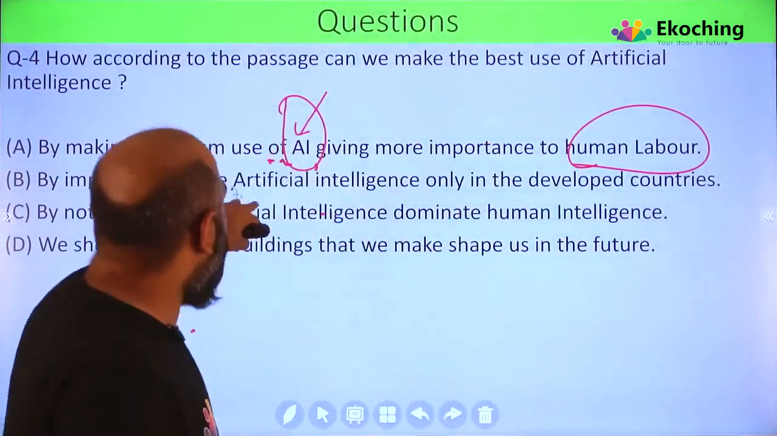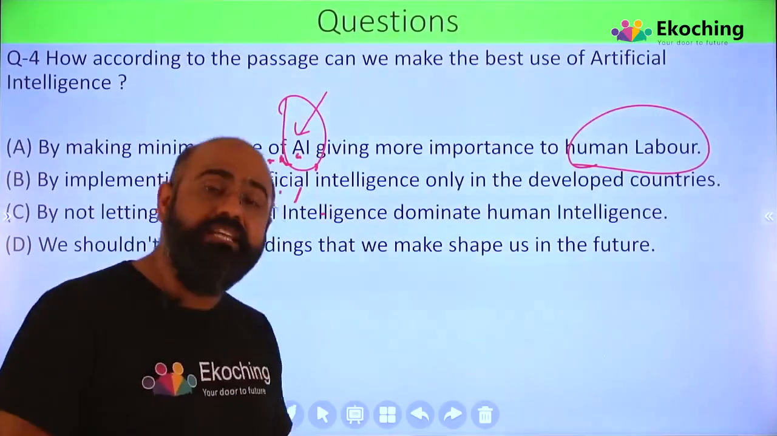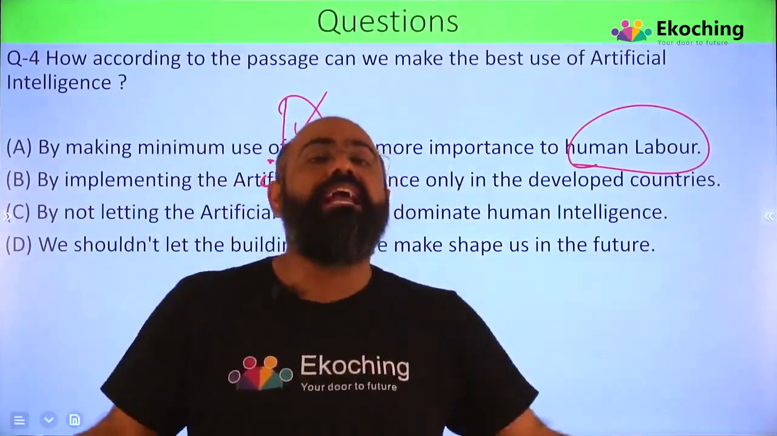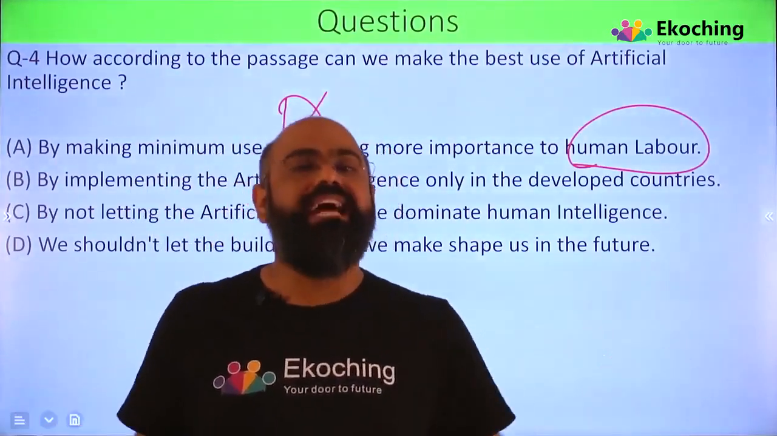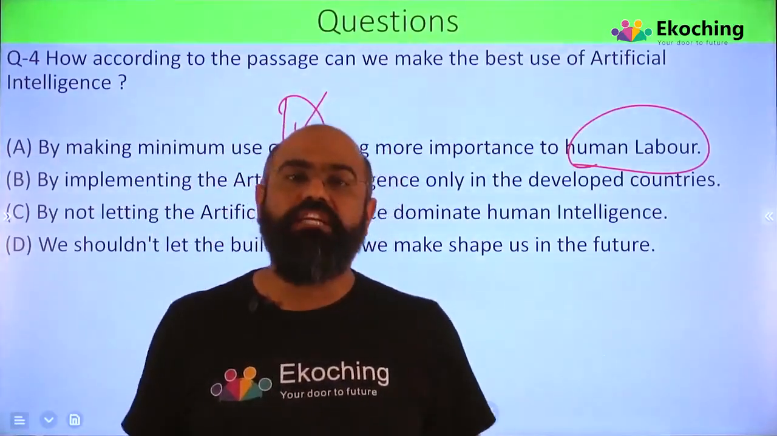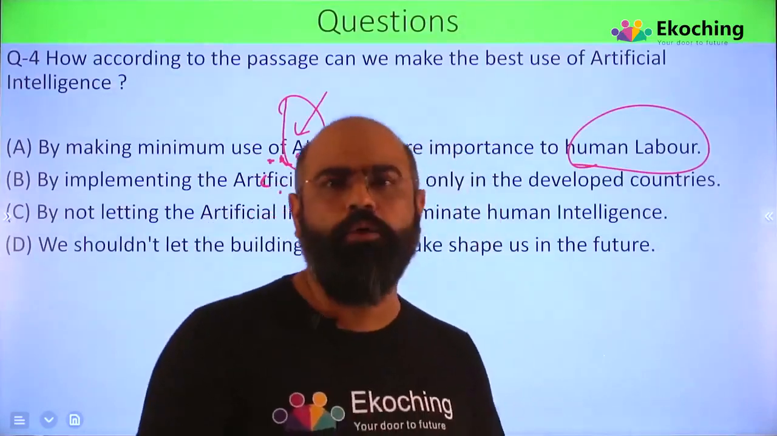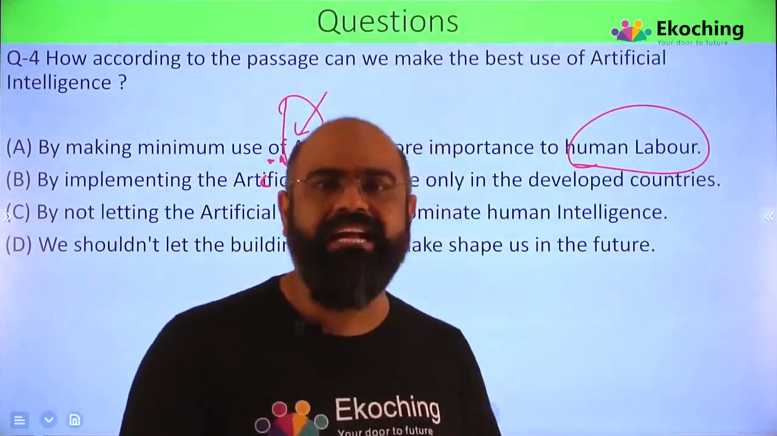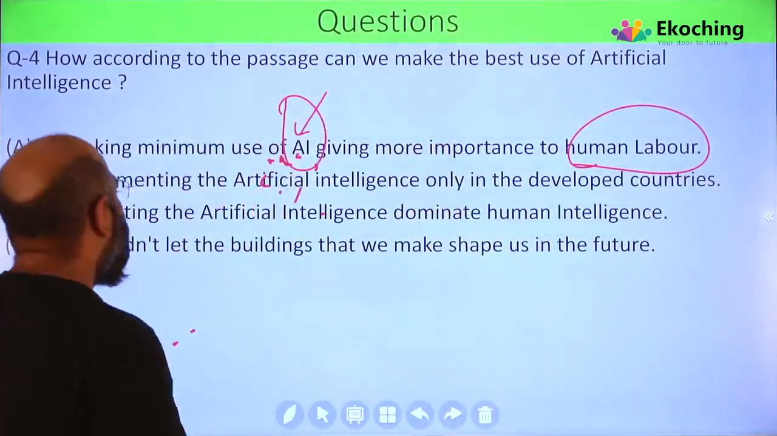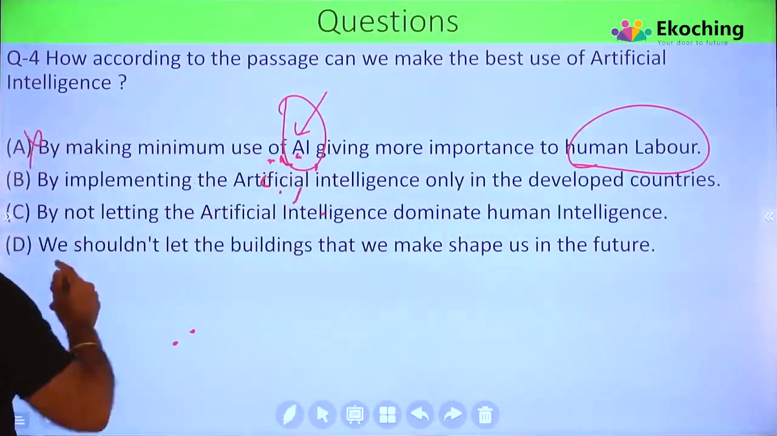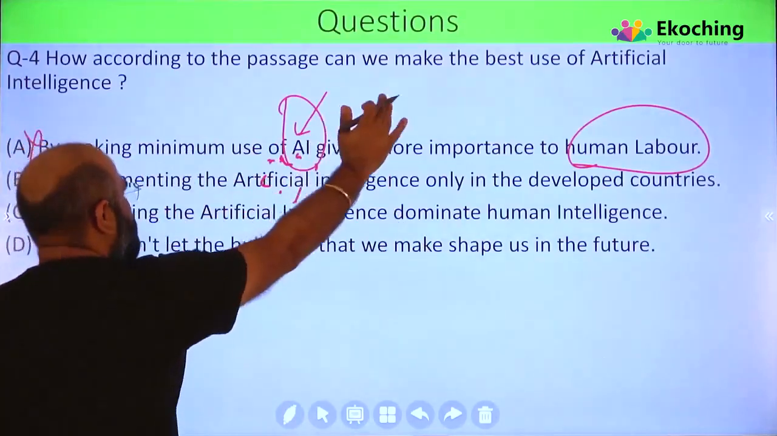So it's not that you should do a minimum use, because otherwise you will not be ahead with the times. You are not going in sync with the times. Time is talking about artificial intelligence, but there they mentioned it should not be done mindlessly. We should not be mindlessly getting into all those things. So that's why this is a slightly distorted option, but let's keep this here.